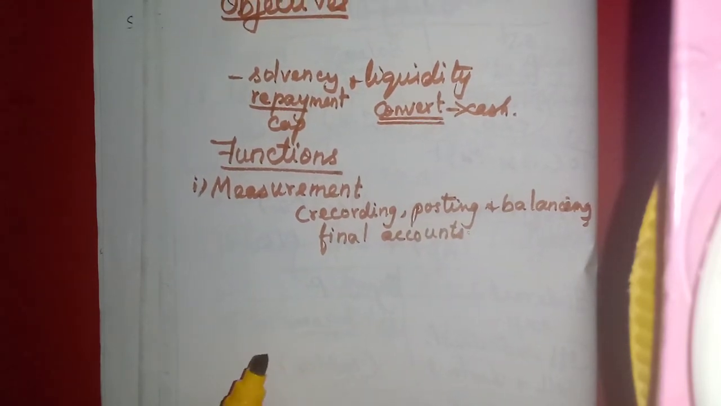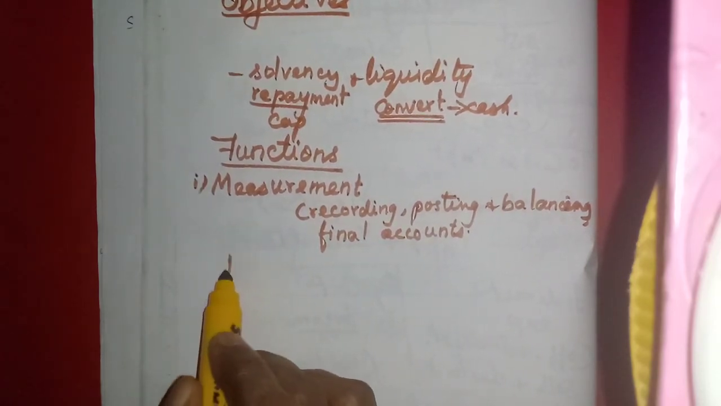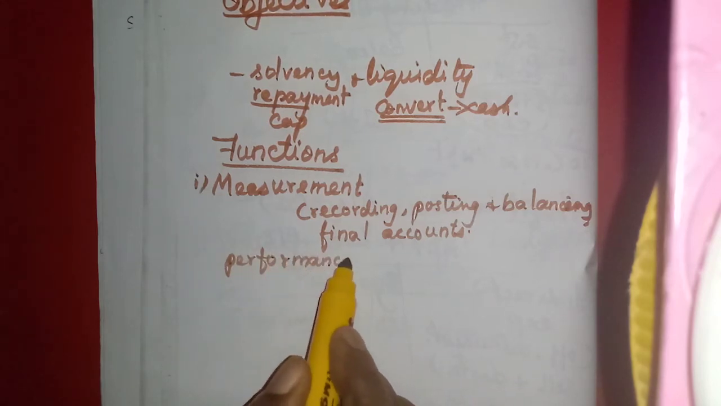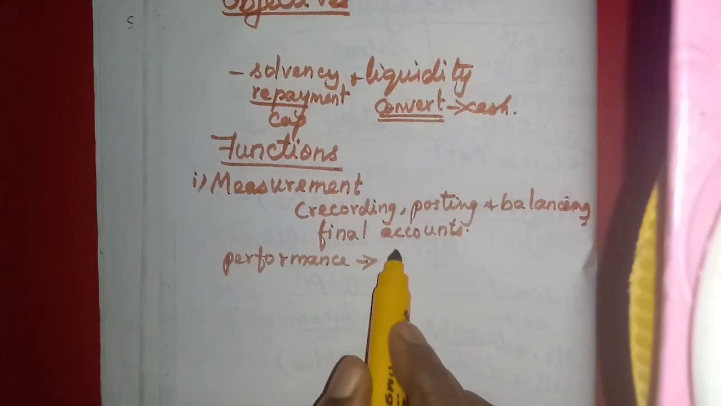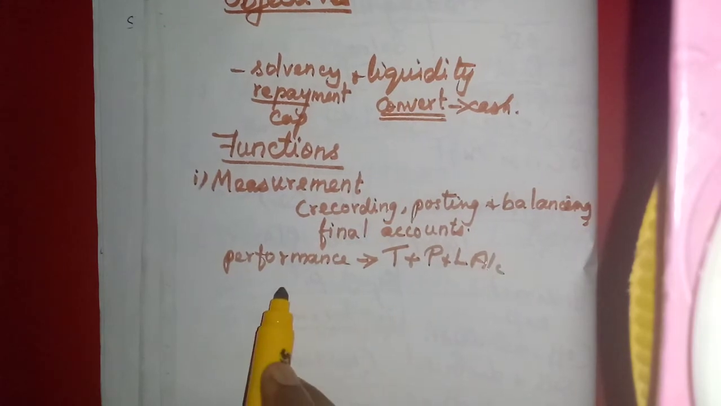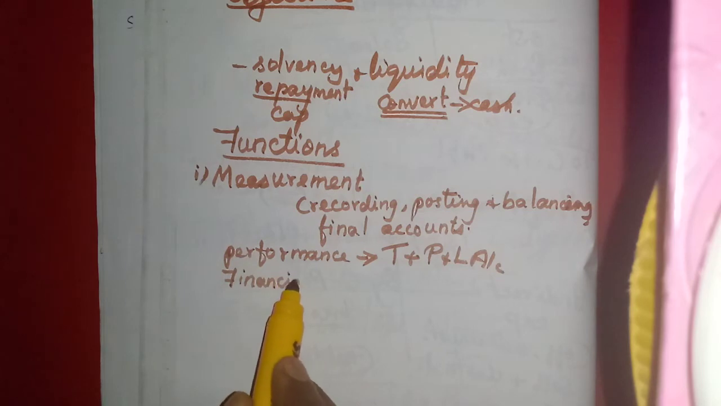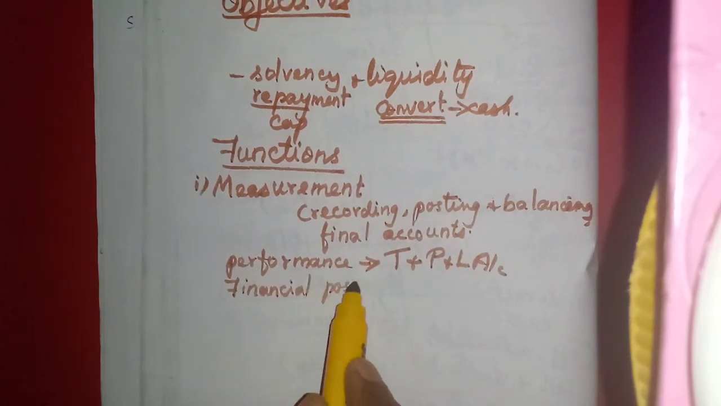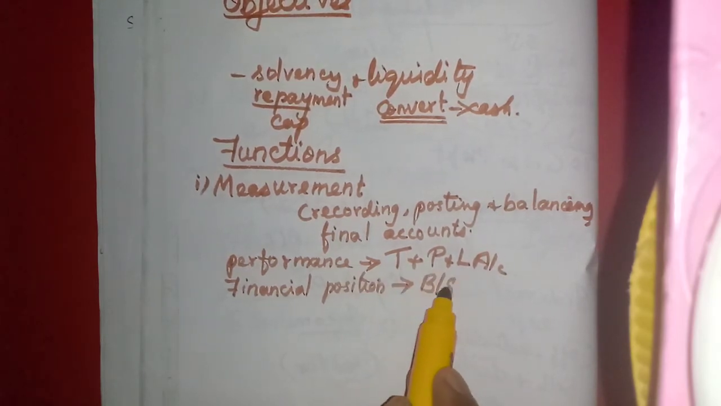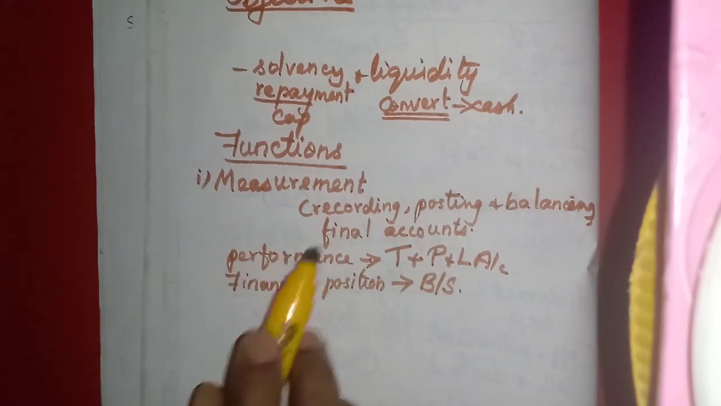That is the main function. Why is it called measurement? We can measure the performance of the business, whether it has earned profit or loss, from the trading and profit and loss account. Then we can measure the financial position of the business from the balance sheet. So this can be measured from accounting. That is its main function, measurement.